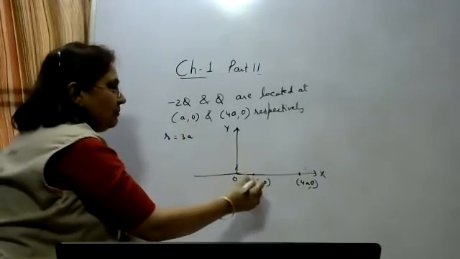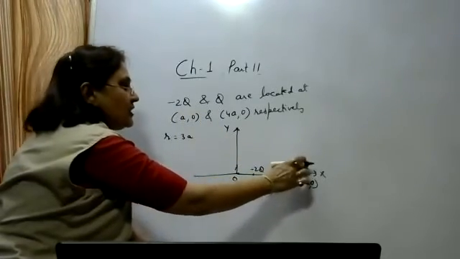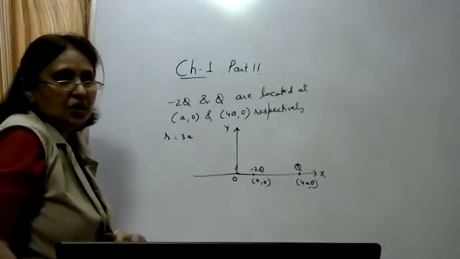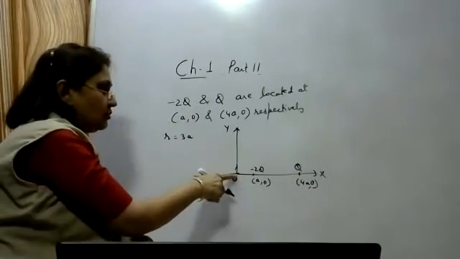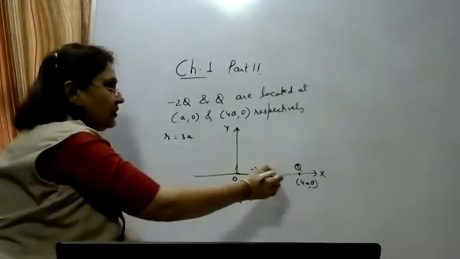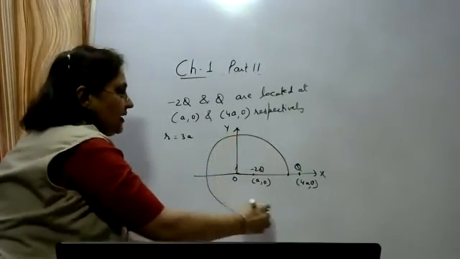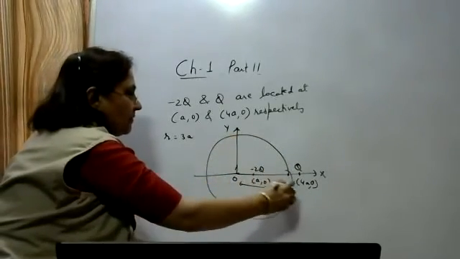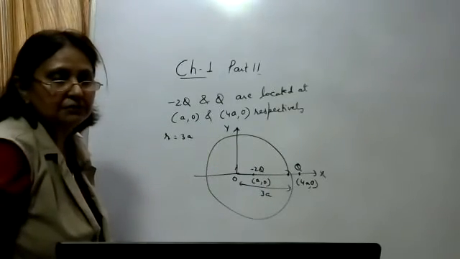What is the charge at A0? Minus 2q charge. And at 4A0, what is the charge? q is the charge. Now here you have to draw a sphere of radius 3a with the center at the origin. 3a will be somewhere here. Draw a sphere of radius 3a and you have to find out the electric flux through this sphere.